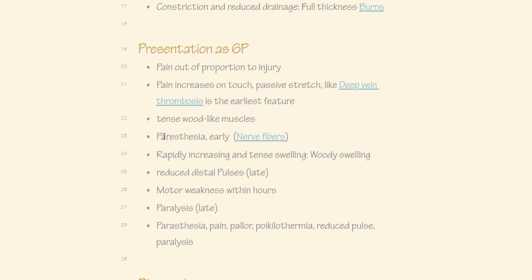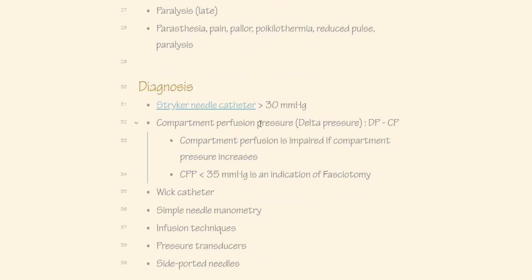Reduced distal pulses are late findings. Motor weakness, and since the blood supply is not going properly, there may be pallor, decreased temperature, decreased pulse. So due to nerve compression and arterial compression, features are arising due to that. So diagnosing is measuring the pressure using a Stryker needle, or measuring the compartment perfusion pressure, also called delta pressure.